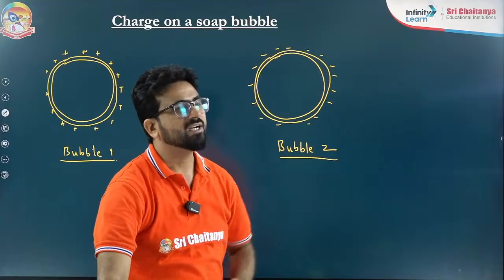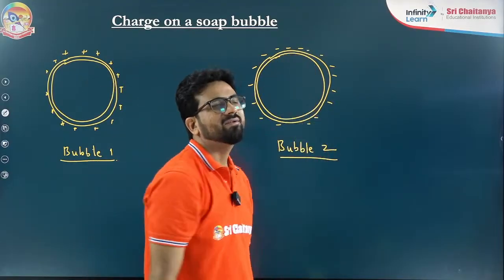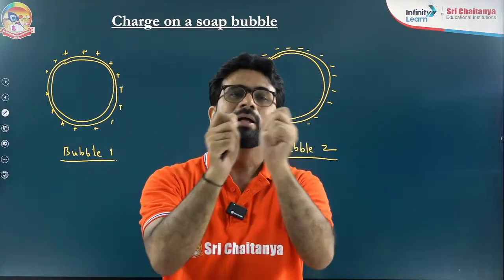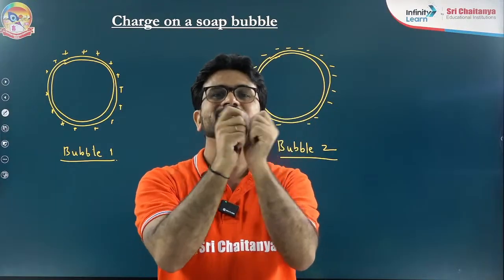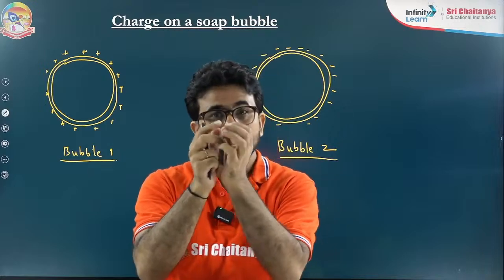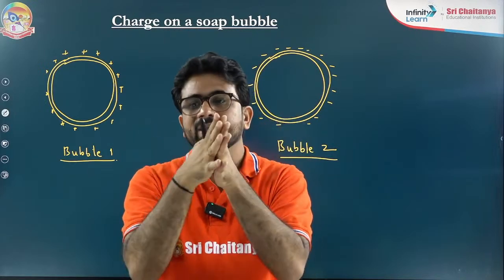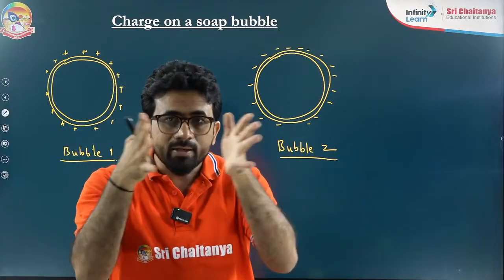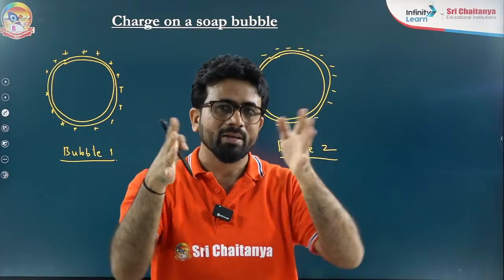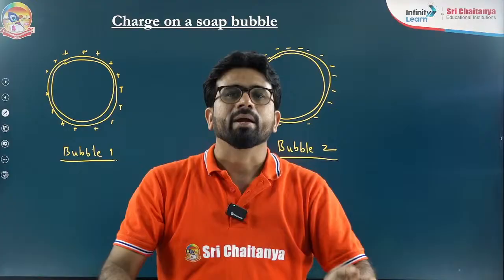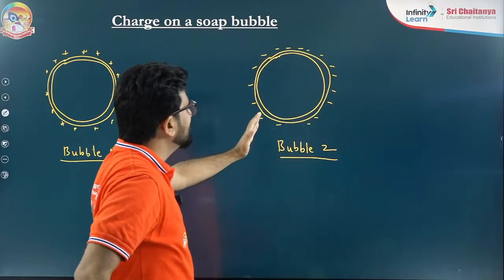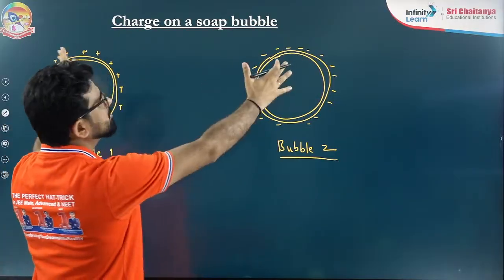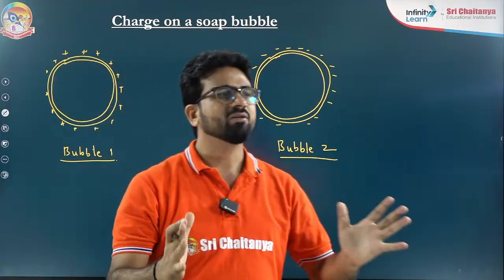Similarly, if you go for the negative charge, they are also like charges. Will they attract or repel? Definitely they are also repelling each other. When they repel each other, they move apart from each other. That means their space is going to increase, the area is going to increase. Again the soap bubble's surface area is going to increase. That means its radius and its size are going to increase. Very simple thing.